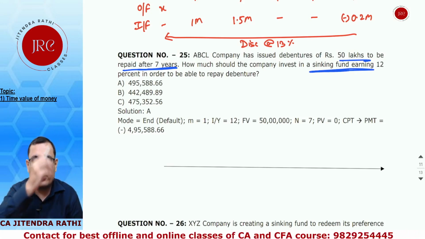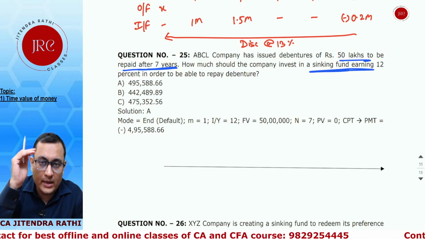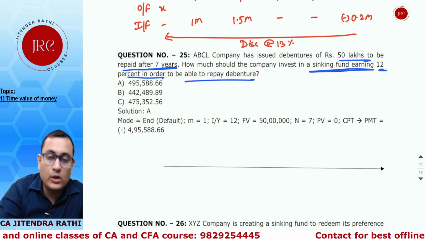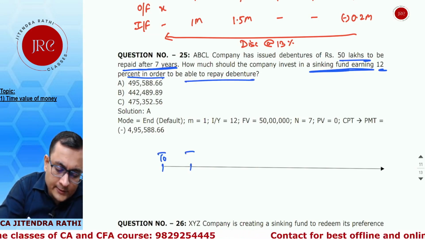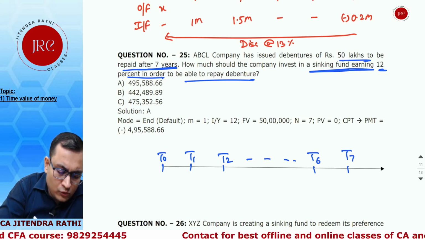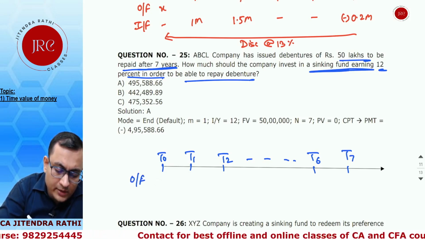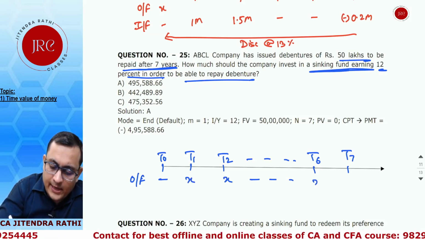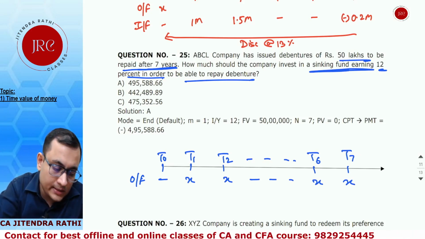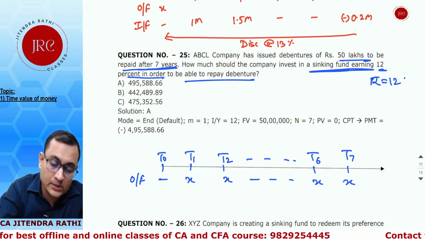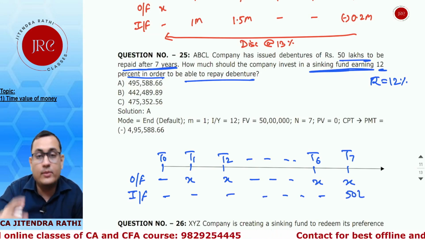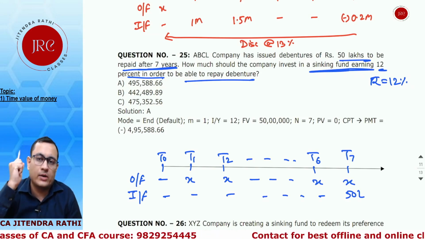That is a fund where they are going to put some money at the end or at the beginning of every period, earning 12% in order to be able to repay the debenture.